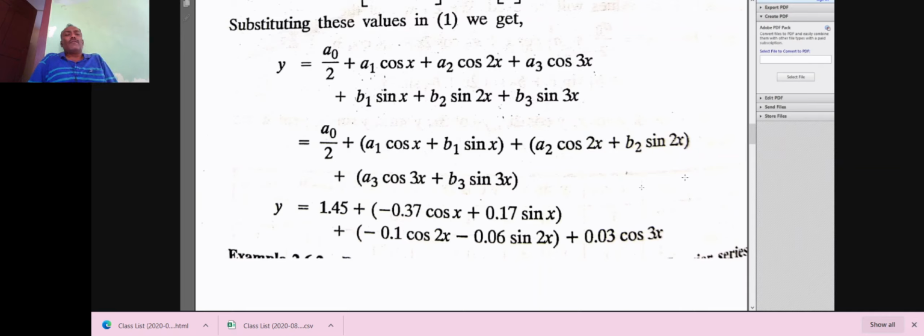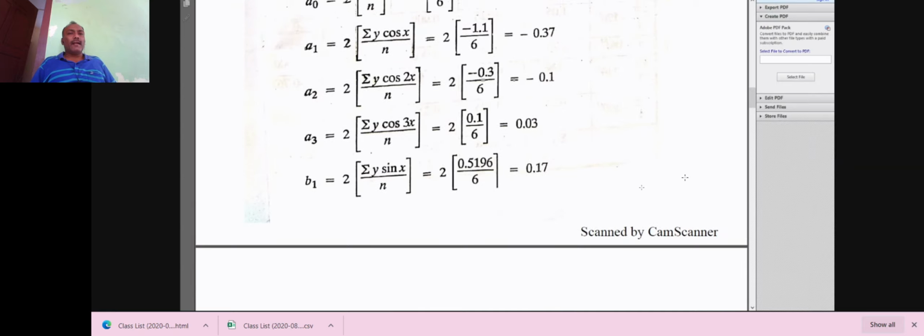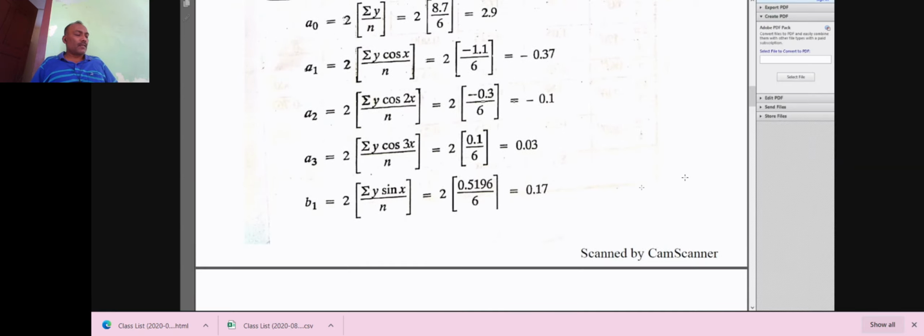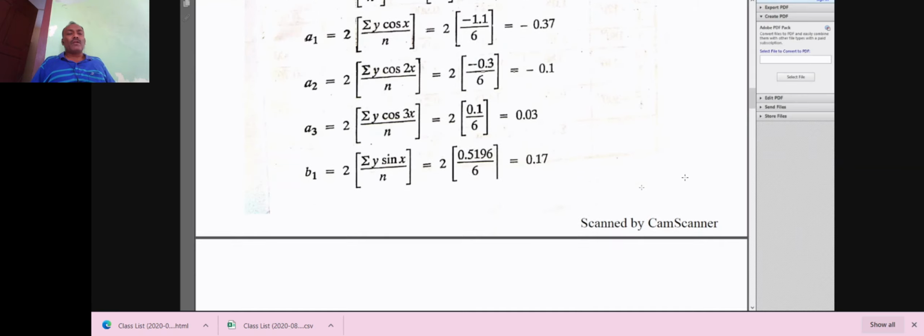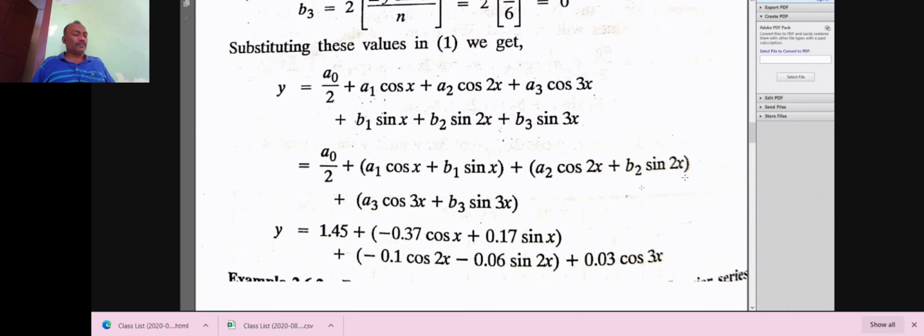Therefore, y is equal to A0 by 2. A0 is equal to 2.9, so A0 by 2 is 2.9 divided by 2, equal to 1.45.